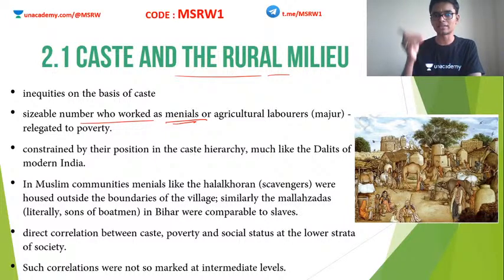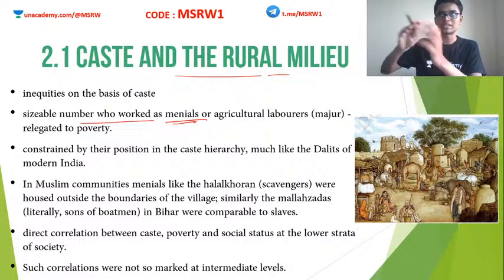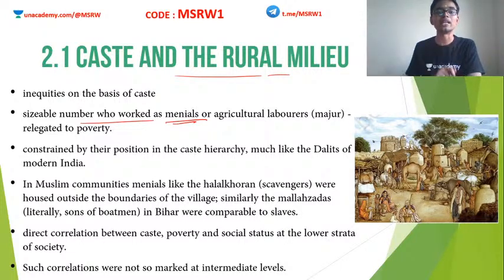This is how we see that a division between the rich and poor starts occurring in the rural setup. Those people who had their own agricultural land started to produce more and more profit and became more and more rich, while those people who did not have any of these resources continued to stay poor and became even more poor. So we see an economic divide developing in the medieval agricultural economy between different sections of society. These poor people were also part of the lower castes. They are economically low, but in society also they are considered very lower caste people. So both socially and economically, a major section of Indian society was oppressed during the medieval times.